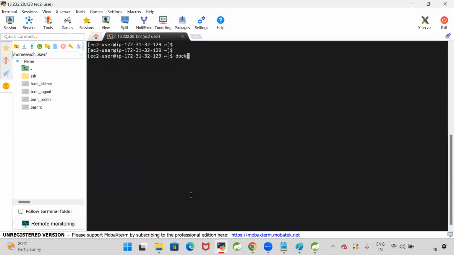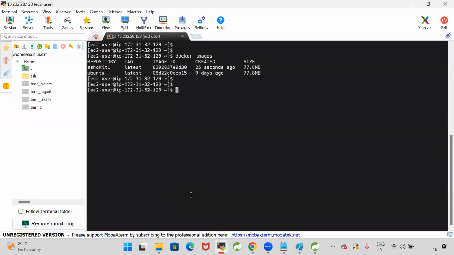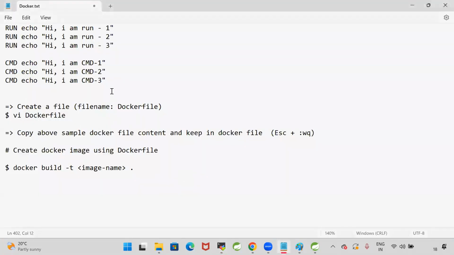Now let us check whether my image is created or not. docker images. The Ubuntu image is downloaded from Docker Hub because it is a public image, and I created the AshokIT1 image. Now let me run the AshokIT1 image. docker run, either image name or image ID, AshokIT1. Now, when I run the image, a container is created. When the container is created, the CMD instruction will execute. There are three CMD instructions available, but Docker will process only the last CMD instruction.